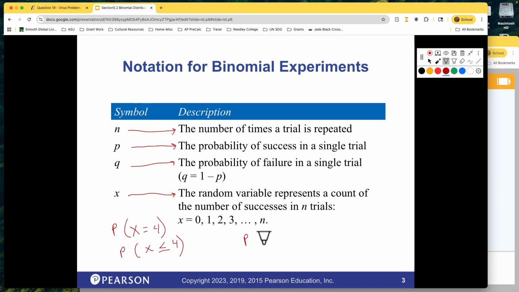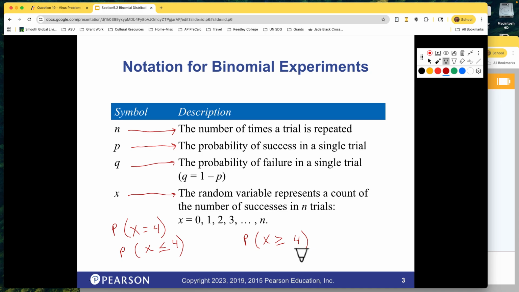Sometimes we want to know the probability that x is greater than or equal to 4. And sometimes it's just greater than or less than. We'll see how, but the cool part is the tool handles all of this. And it does it graphically, so you can kind of see it. So if you're like me and have problems with the direction of an inequality, you'll get a picture that helps with that.